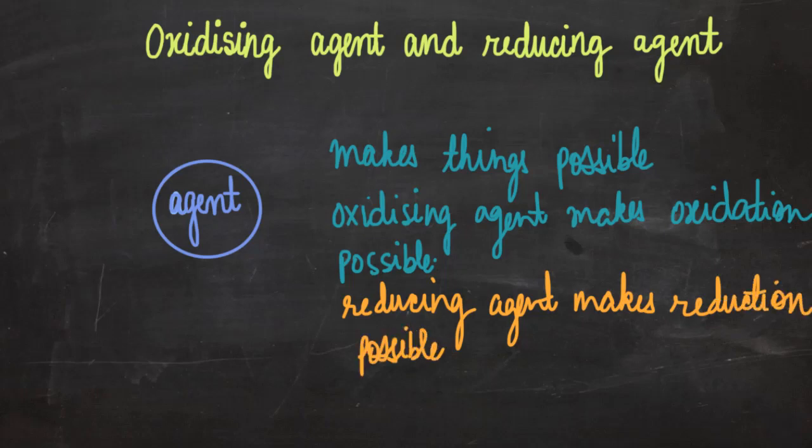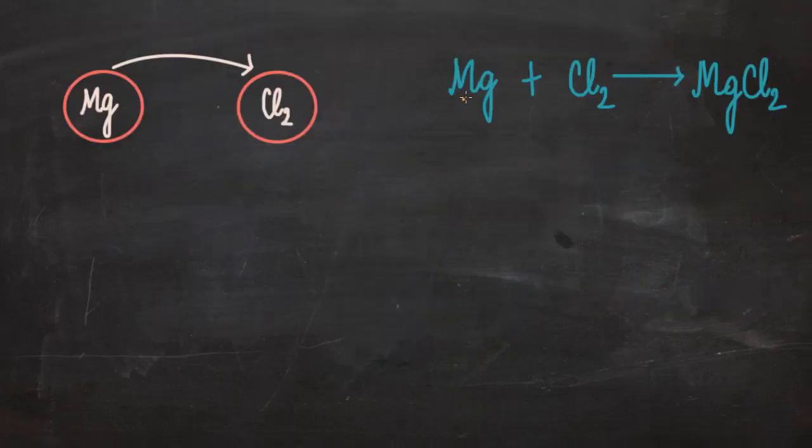Let's see how reducing agent and oxidizing agents work. So we have an example here where magnesium reacts with chlorine to give magnesium chloride. Is this balanced? Yeah, it's balanced. Let's see what's happening here. So magnesium is giving away 2 electrons to chlorine.